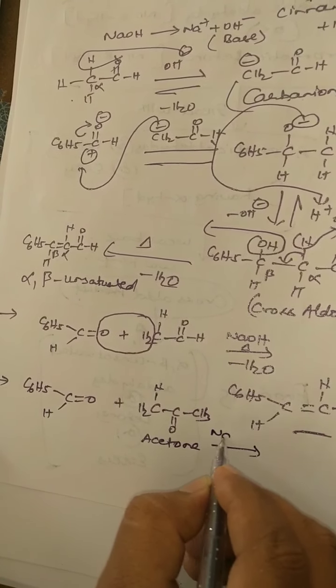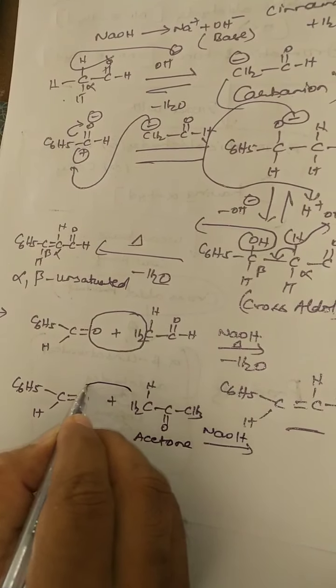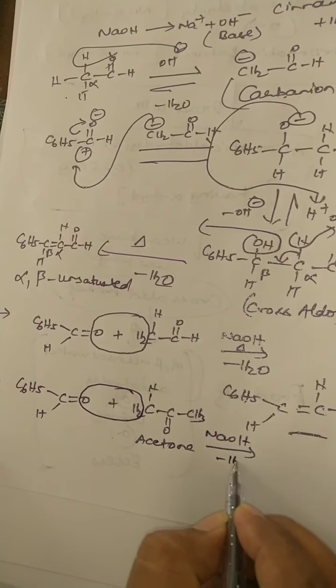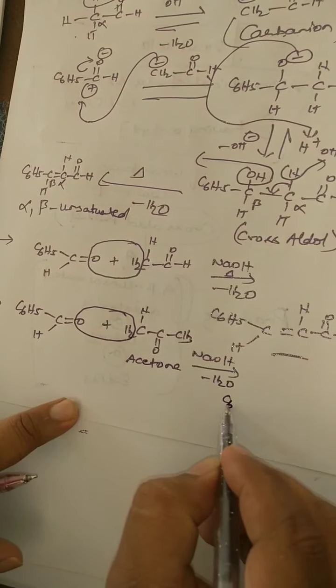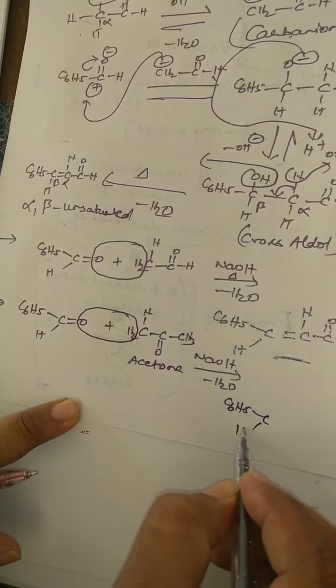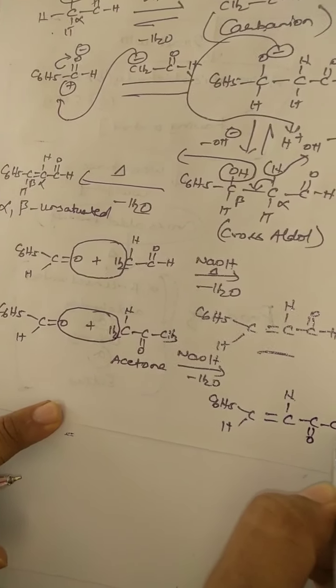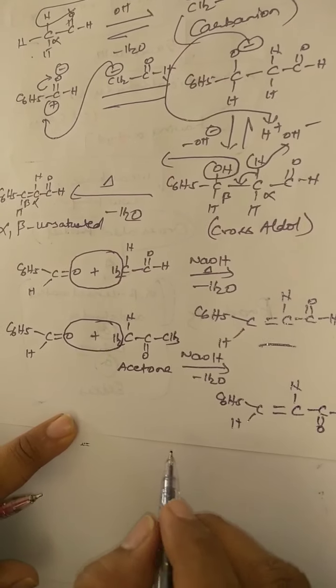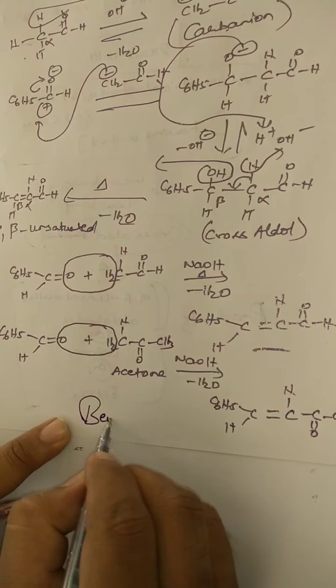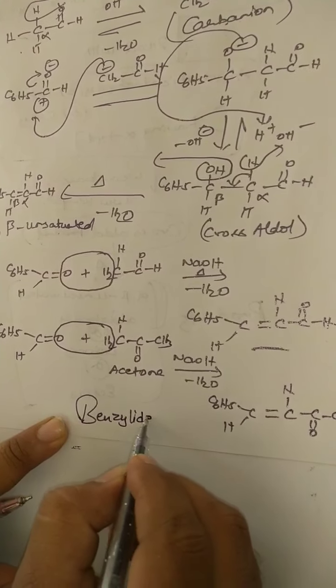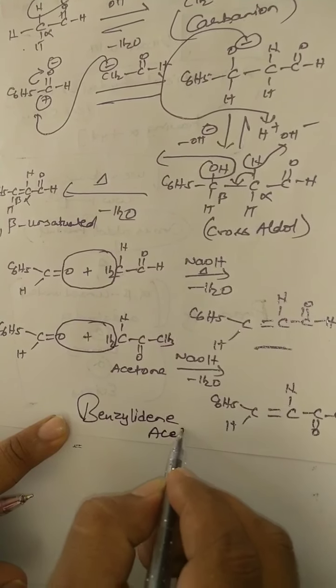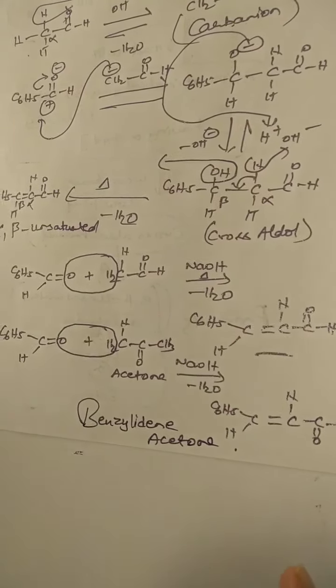So in the presence of NaOH, what am I going to get, students? What is the technique? Simply remove the water molecule, and finally you get C6H5 CH double bond CH COCH3. What is the name of this compound? Benzylidene acetone. This is called benzylidene acetone.